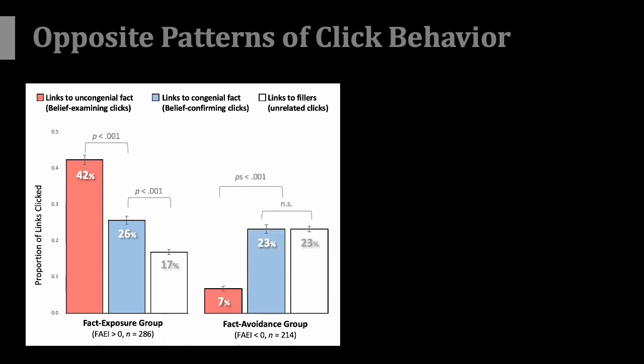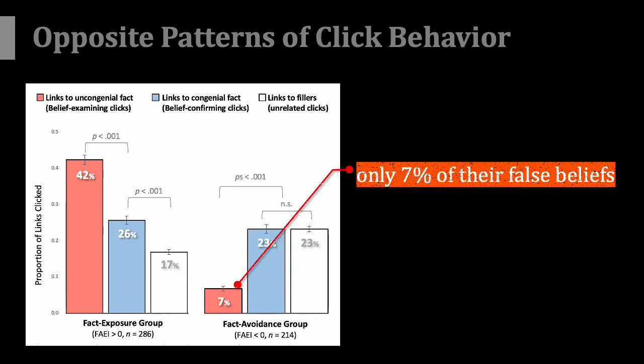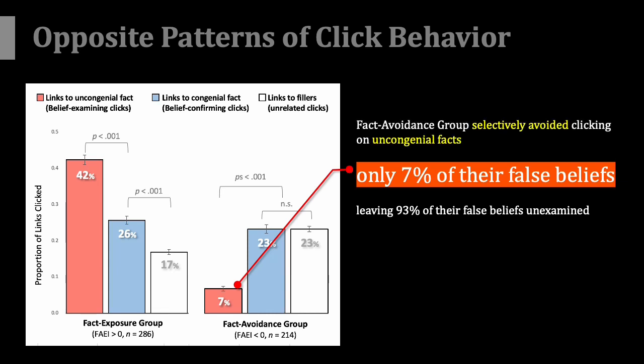Meanwhile, the fact avoidance group clicked only 7% of the facts that were uncongenial to their pre-existing false beliefs, which means that 93% of their false beliefs missed the chance to be examined. In the comparisons with congenial facts, the fact avoidance group selectively avoided uncongenial facts, not according to the label false itself, but rather according to the conflicting relationship between the label and their pre-existing beliefs.